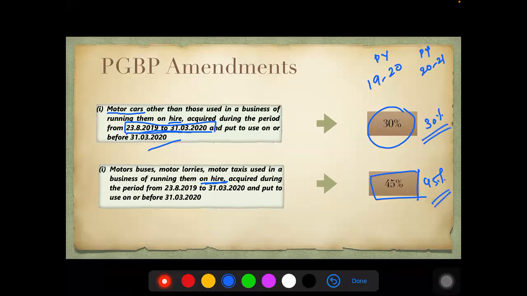But if any car or vehicle is purchased in the next period, that is from 1/4/2020 to 31st March 2021, then they would be getting the regular rates of 15 and 30% only. Okay, this would be treated as a different block under the motor vehicle category. This is one of the amendments.